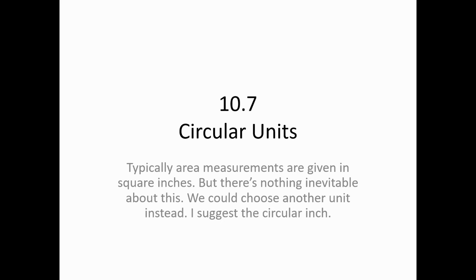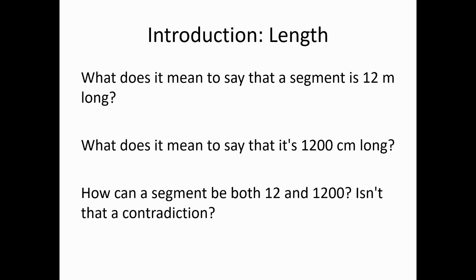Today, I take on a topic that I think will come as a surprise to you. What we will learn is that the initial choice we made about the unit of area measure, which was the square unit, was far from inevitable. We'll talk about another possibility today: the possibility of a circular unit, and with that, the possibility of an infinite number of choices at the start of the study of area will open up.